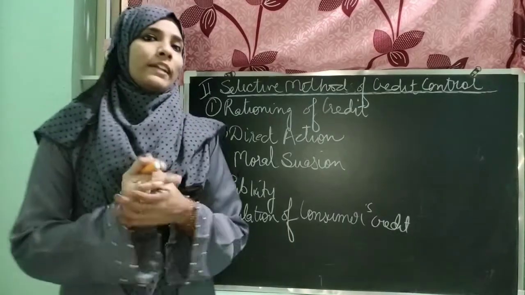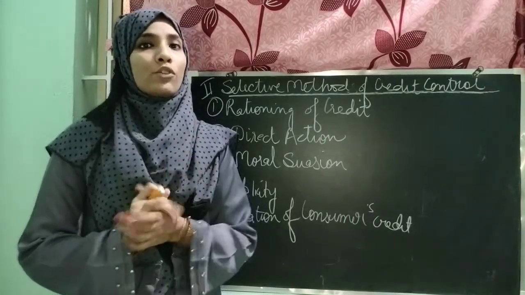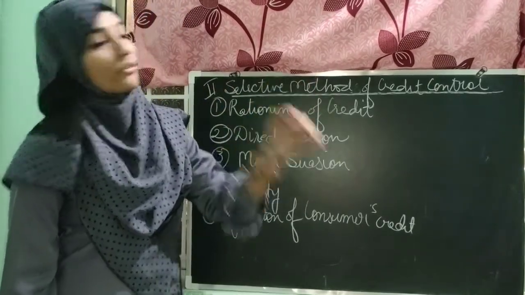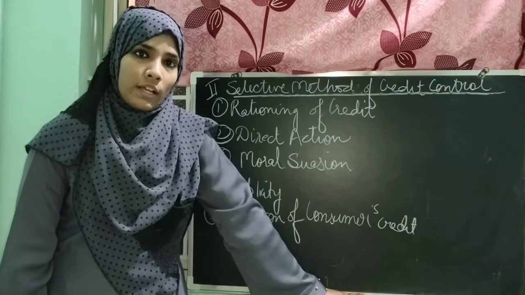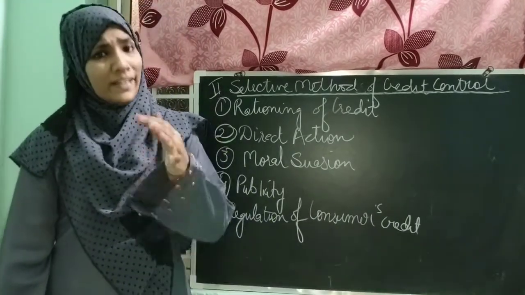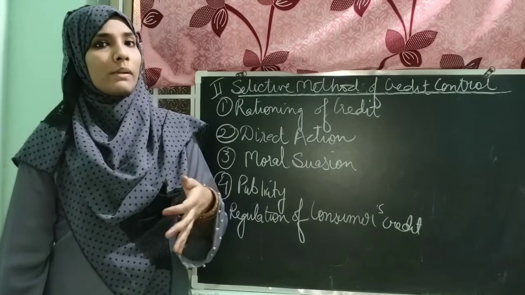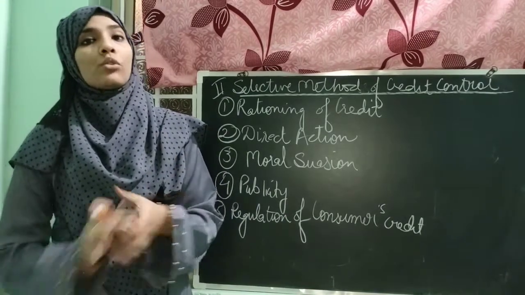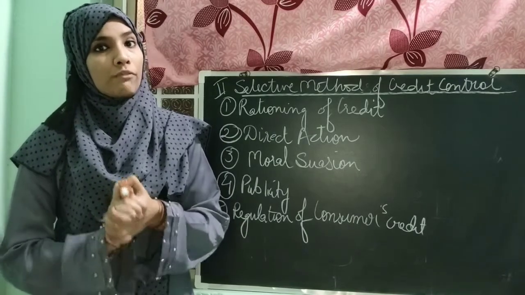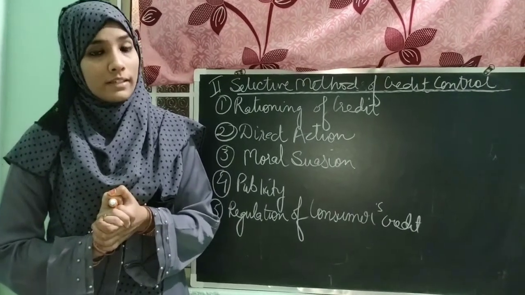The next category under the credit control method is selective methods of credit control. In the previous points, we discussed the indirect ways which are available in the hands of RBI to control the situation of credit, to control the situation of inflation or deflation in the economy with those methods.